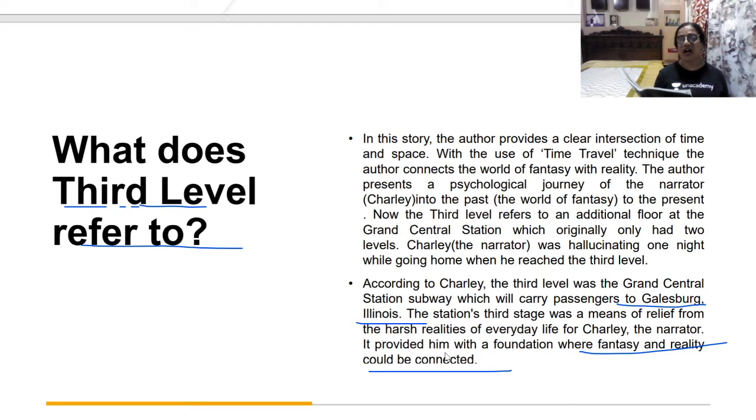Still, I took it out and opened it. The paper inside wasn't blank, it read, Charlie, the address you see, Galesburg, Illinois, 1894. Charlie, I got to wishing you that you were right. Then I got to believing you were right. And Charlie, it is true. I found the third level.